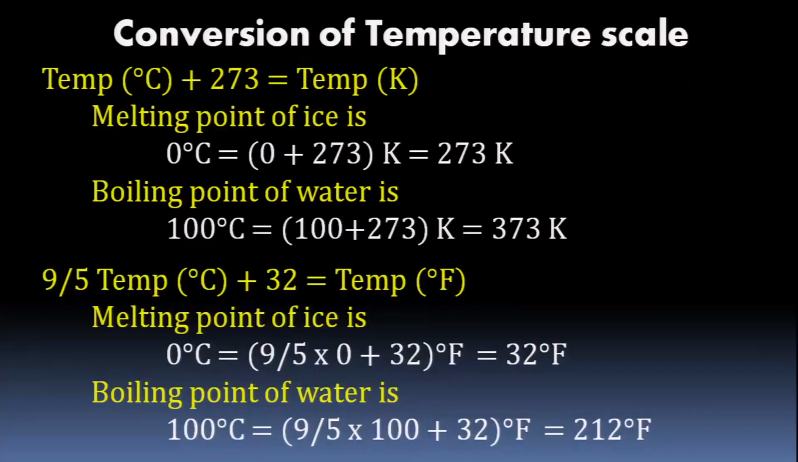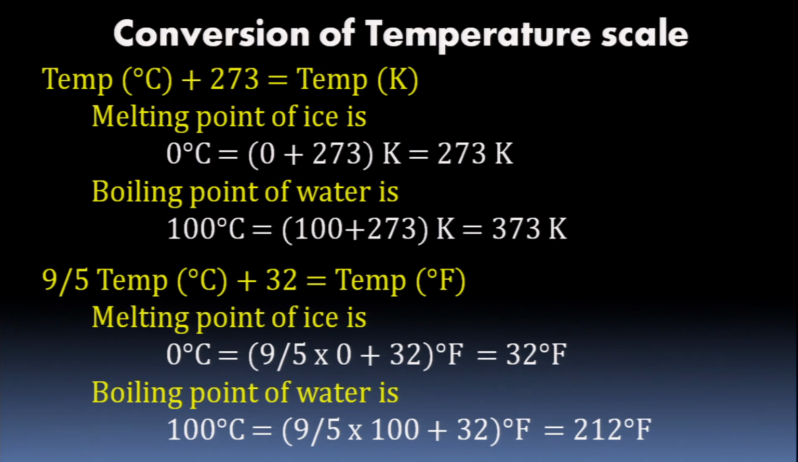Temperature in degree centigrade when added to 273 will give you temperature in Kelvin scale. Okay? Suppose, for example, the melting point of ice is 0 degrees centigrade. Just simple, to convert it into Kelvin scale, what we do? 0 plus 273, it is 273 Kelvin. Similarly, the boiling point of water is 100 degrees centigrade. When we are converting it to Kelvin scale, what do we do? Just add 273. 100 plus 273, it becomes 373 Kelvin.